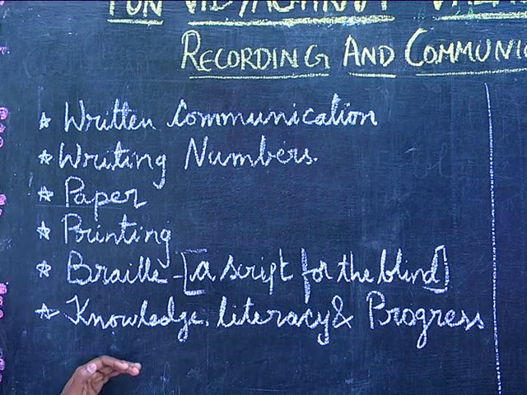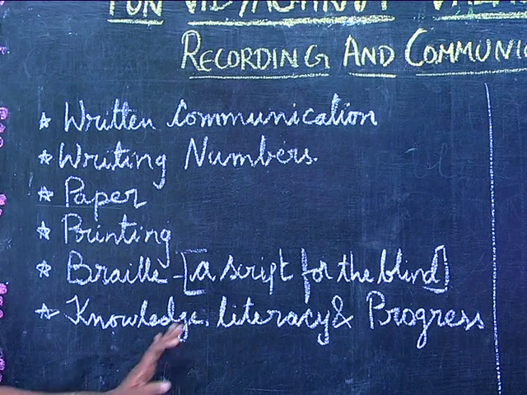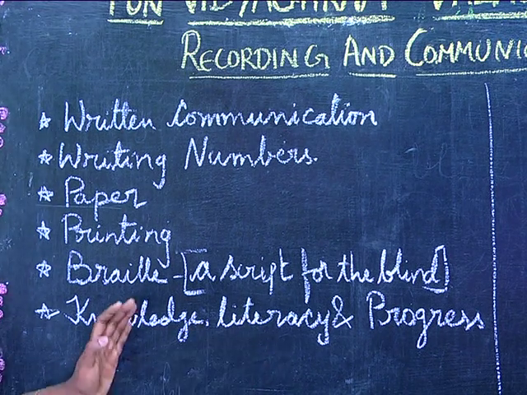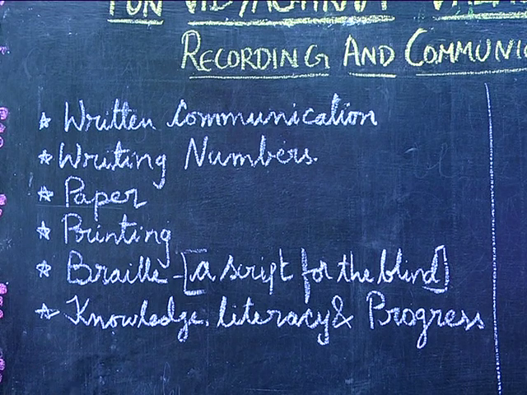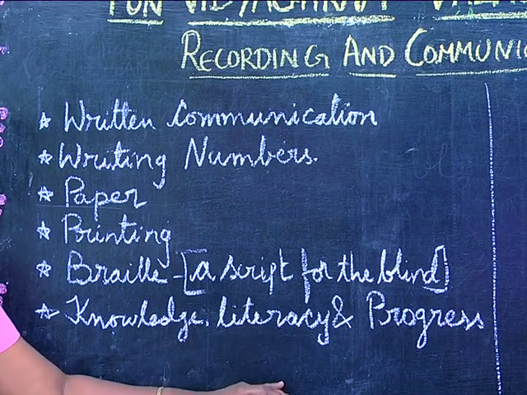But in India, many people are still illiterate. They don't know how to read and write. So if a country is literate, the knowledge will be spread to many people and indirectly the nation will progress. So for India to develop, we should make all the people in India literate.